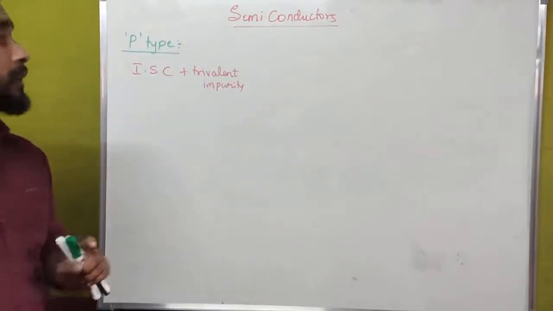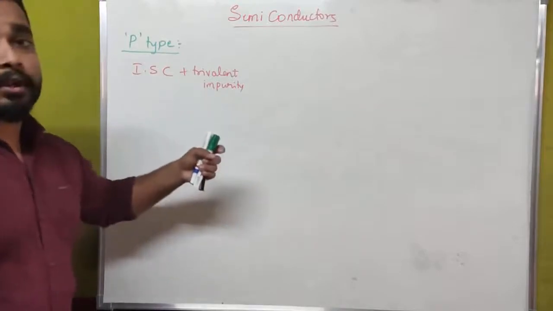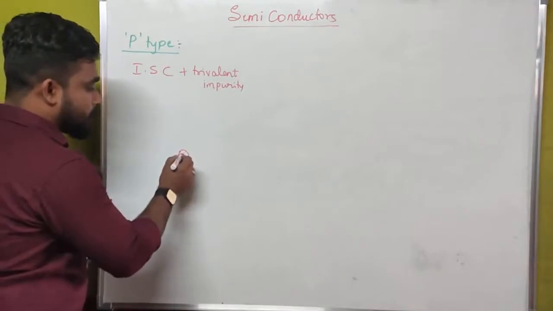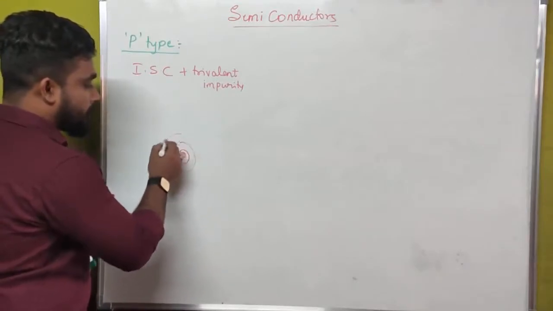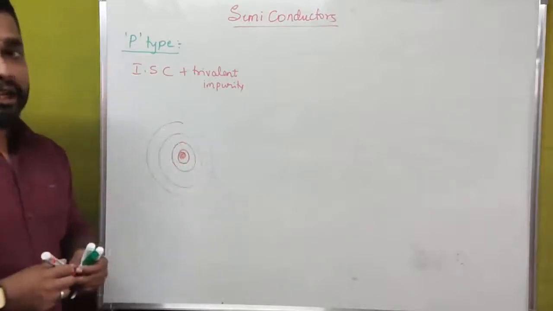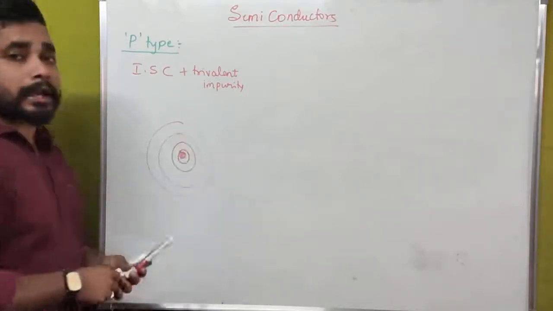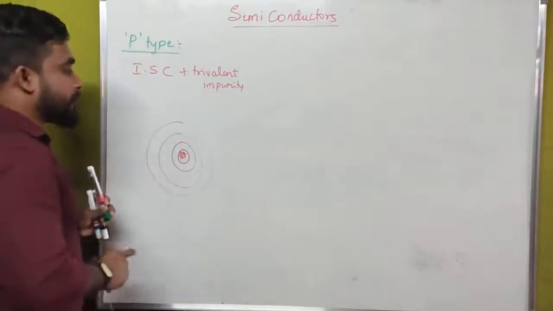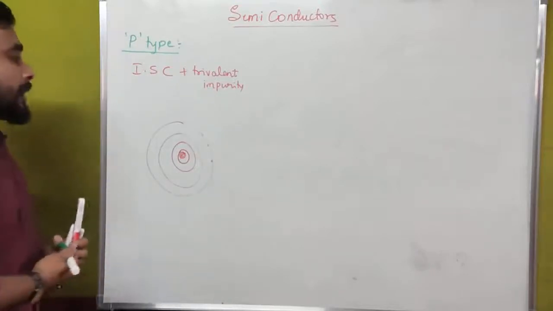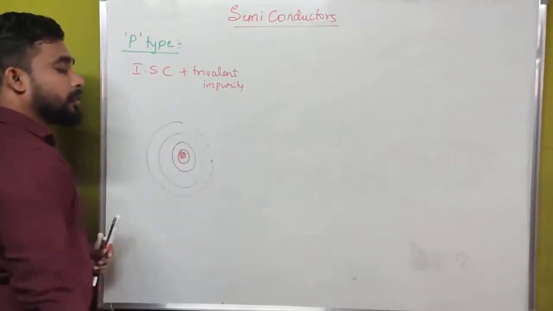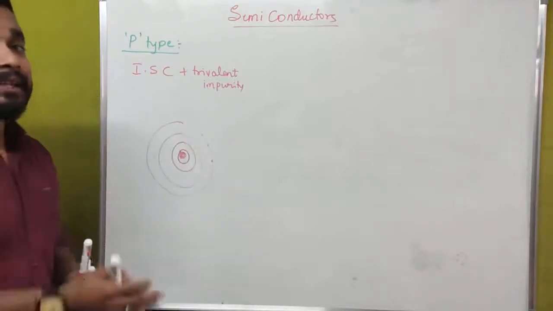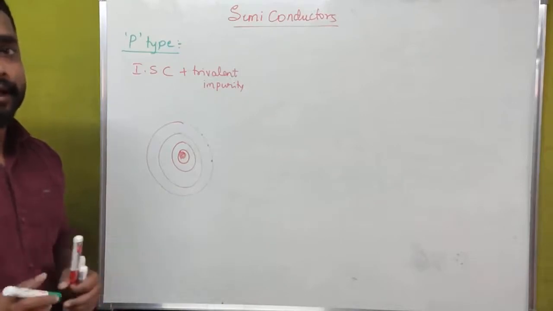Trivalent impurity means in its outermost electron orbit, for example, if we consider this as a nucleus, this is the first orbit, second orbit, and let us assume this as the last orbit, the number of free electrons has to be 3. If the number of free electrons in the outermost orbit of an atom is 3, then we call such impurities trivalent impurities.